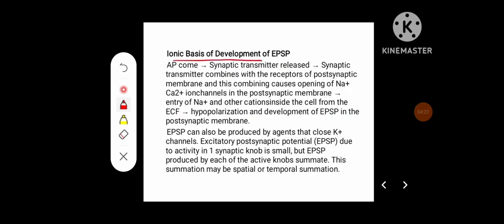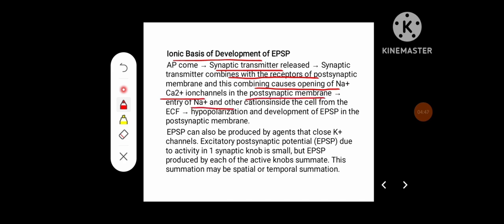Ionic basis of development of EPSP. When an action potential arises in the presynaptic knob, the synaptic neurotransmitter is released and it combines with the receptor of the postsynaptic membrane, and this combination causes opening of sodium or calcium ion channels in the postsynaptic membrane.